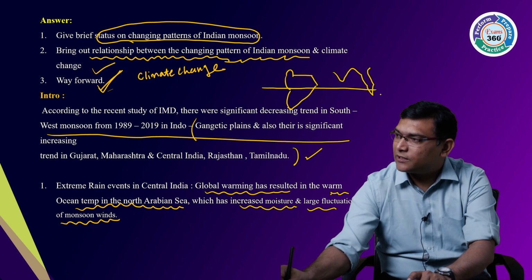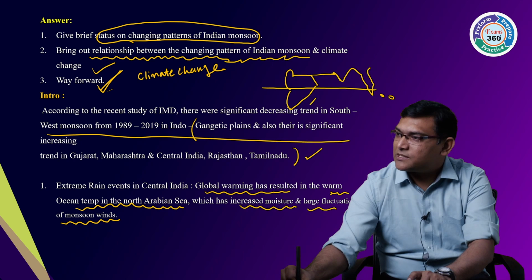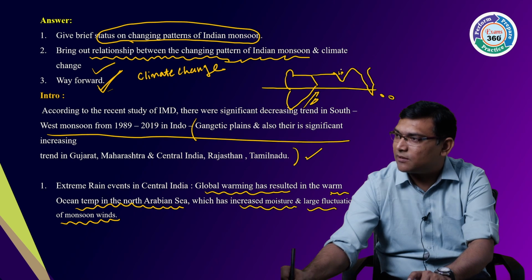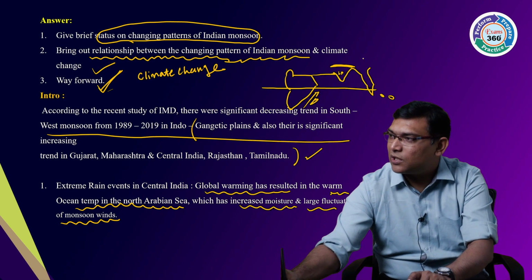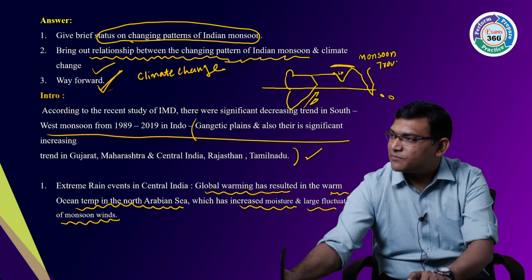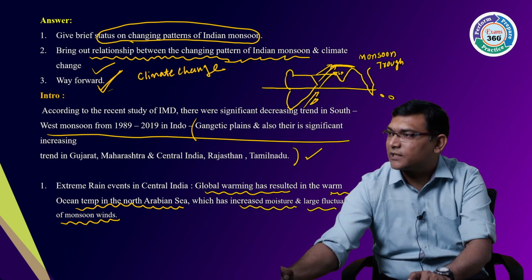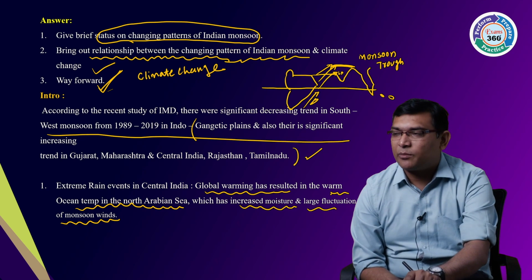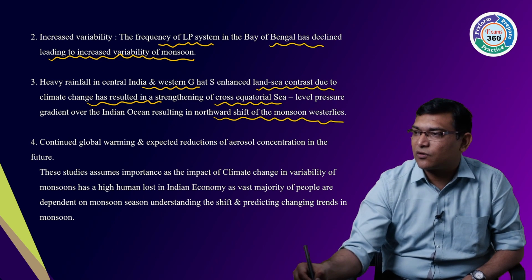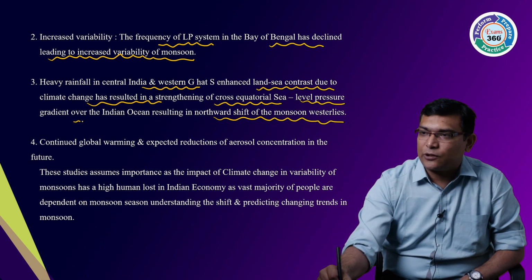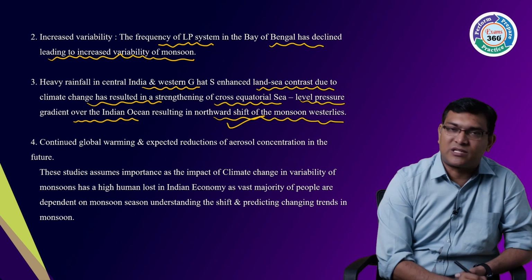Because there is a strengthening of the low pressure system, the monsoonal trough has been shifted, and because of that more moisture is collected and deposited here. As more moisture collects, more rainfall occurs. So, strengthening of the cross-equatorial sea low pressure gradient over the Indian Ocean results in a northward shift of the monsoonal westerlies.